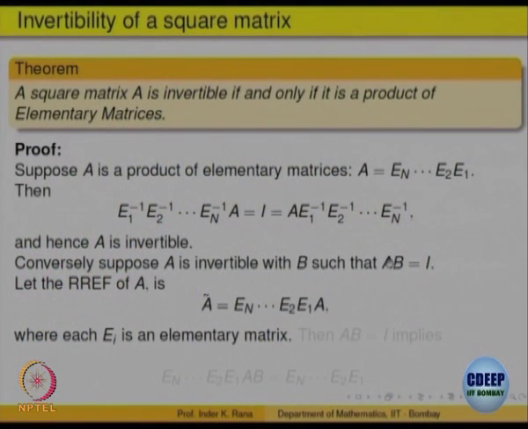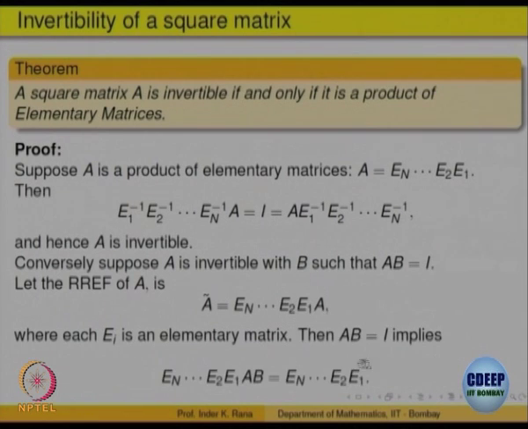So, okay. Now, let us take this matrix A which is given to us and look at its reduced row echelon form. How do you get the reduced row echelon form? By pre-multiplying by some elementary matrices. So, we have denoted this A tilde to be the reduced row echelon form of the matrix A, which is obtained from A by pre-multiplying by some elementary row operations. Okay. So, each E i is an elementary operation.